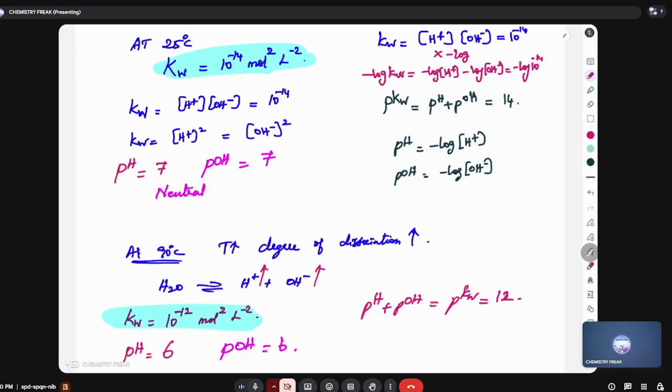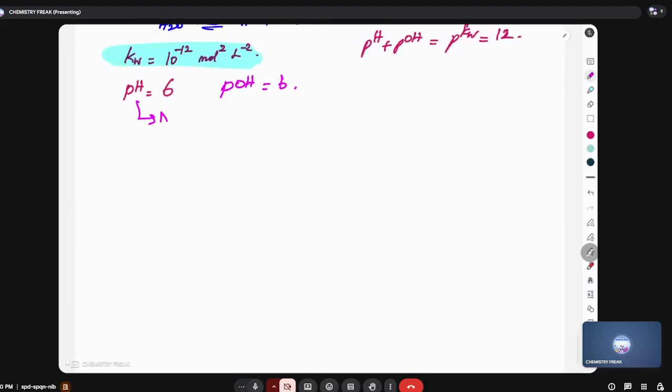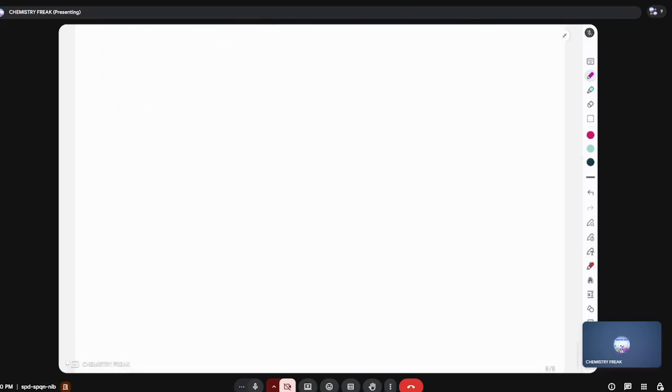So at 25 degrees Celsius, pH 7 is neutral. At 90 degrees Celsius, pH 6 is neutral. You just keep this in mind. Sometimes questions may be asked from this area. I'll move on to the next. Without wasting time, I'm going next. Don't worry. Try to understand.